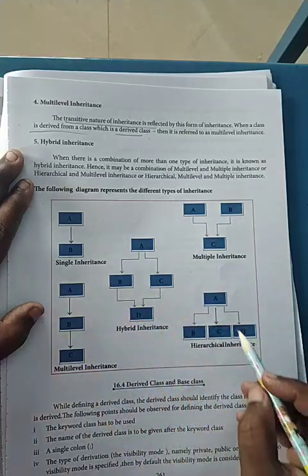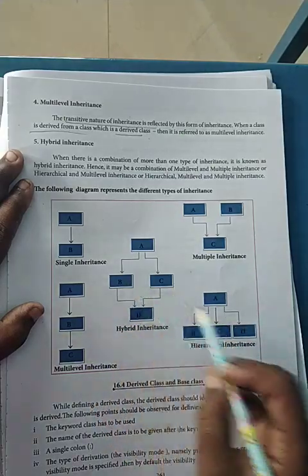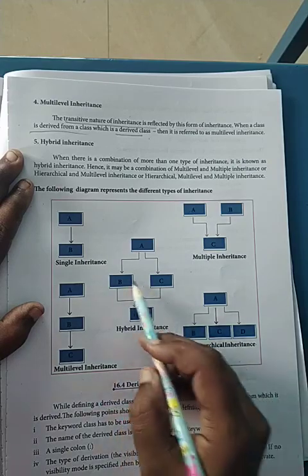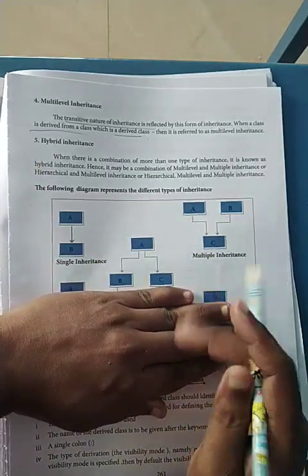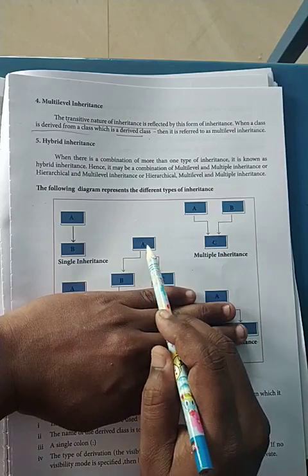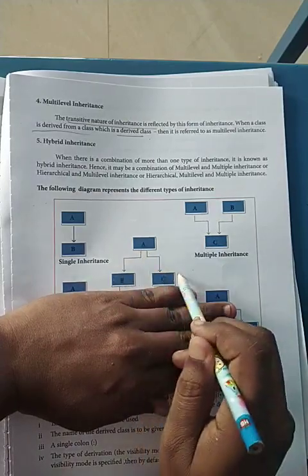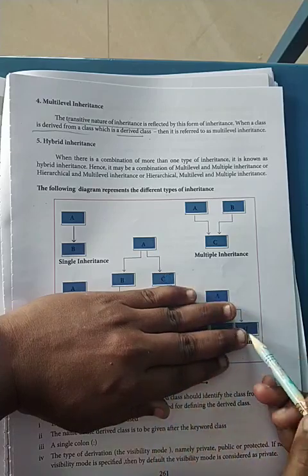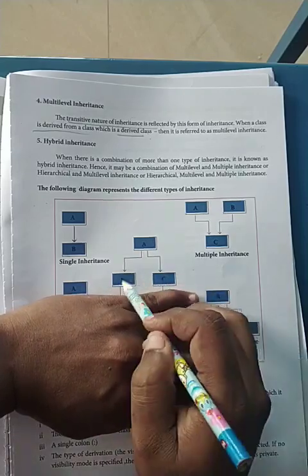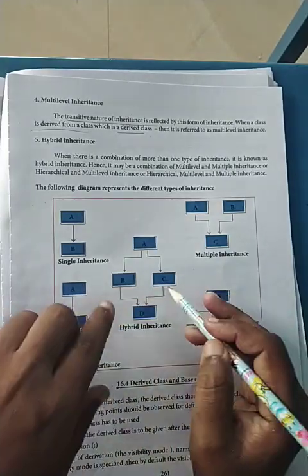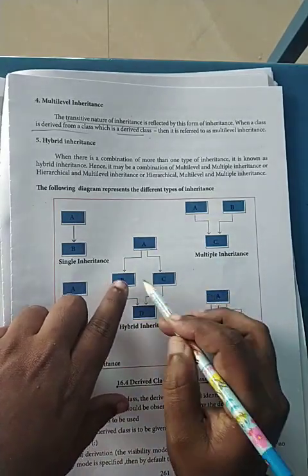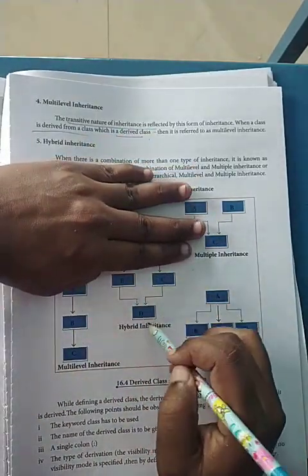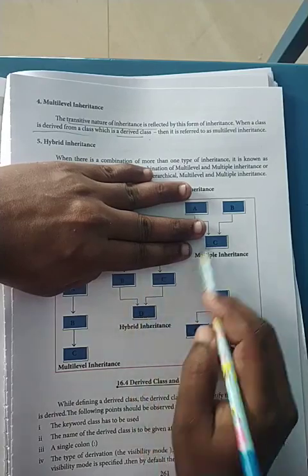Hybrid: we will be using 2 or more types of inheritance. See, this is a single parent and these are 2 kids, so this is hierarchical inheritance. Now these 2 are the base classes and this is a derived class, so this will come under multiple.